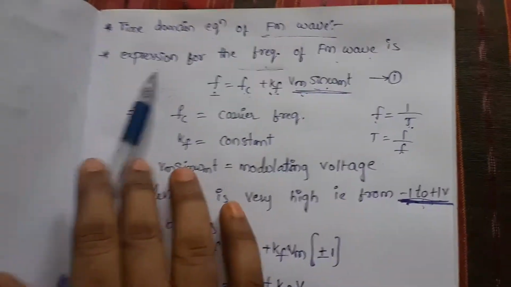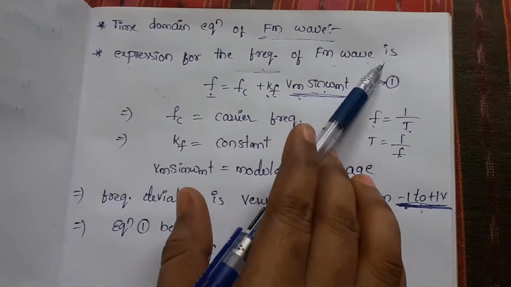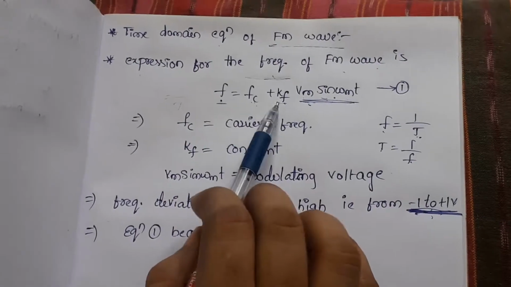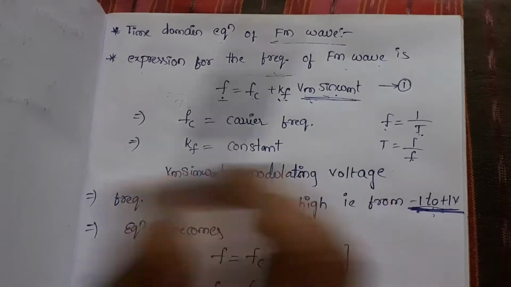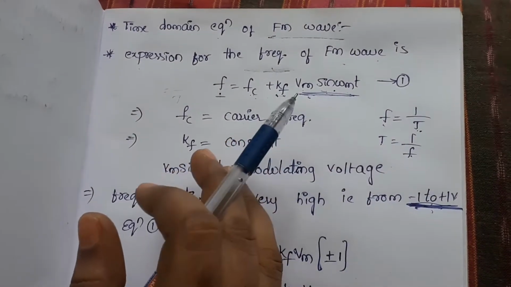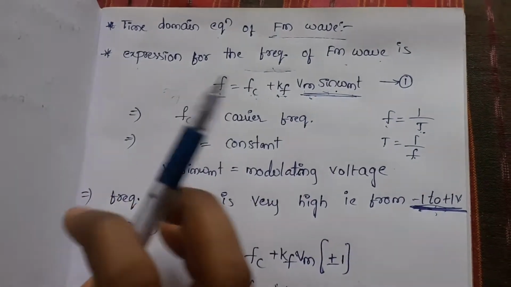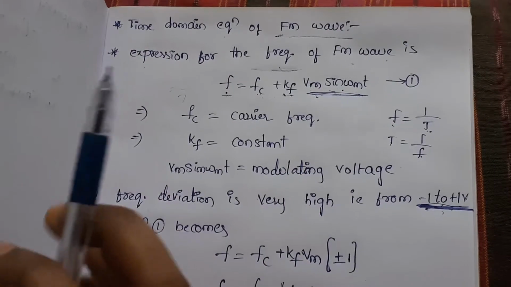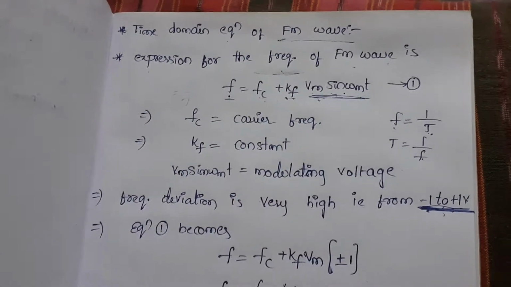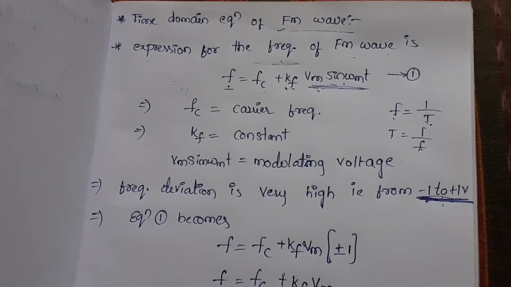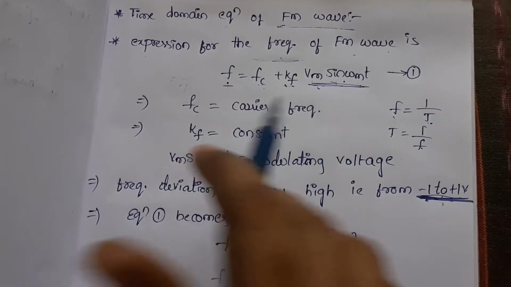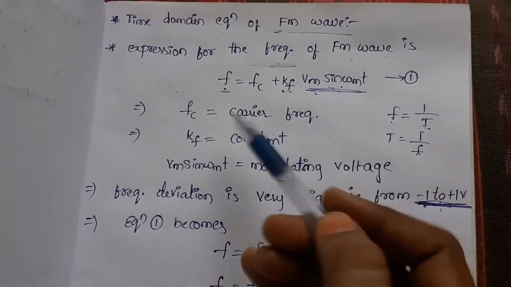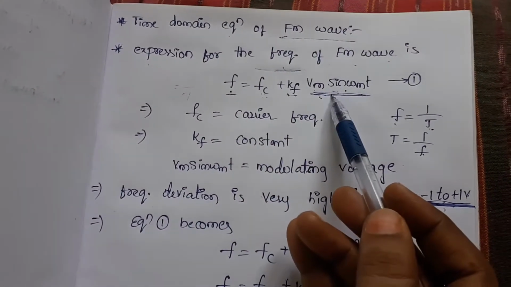Okay, so the expression for the frequency of FM wave is F equals Fc plus Kf Vm sin omega mt. Generally the wave equation we write like this: V equals Vc sin omega ct, or V equals Vm sin omega mt. If you are taking any modulated signal, compulsorily there is one carrier signal and another one is the modulating signal. Like that here also we are taking one carrier and another one modulating.